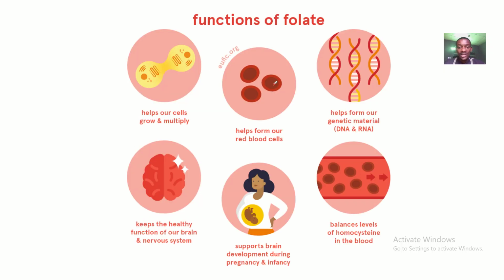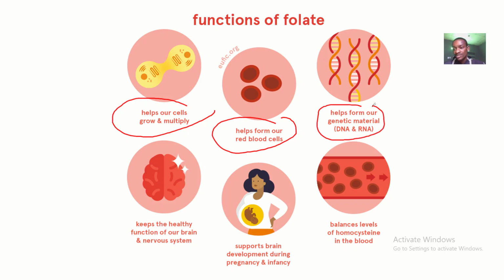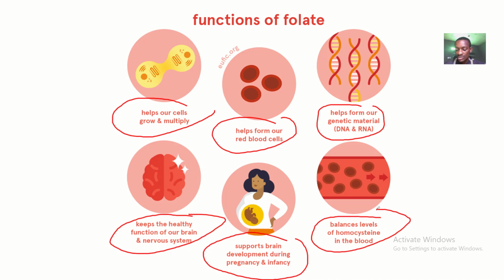Moving on, these are the functions of folate. It helps our cells to grow and multiply. It helps to form the red blood cells. That's why when you have folic acid deficiency, you have megaloblastic anemia. It also helps to form our genetic material, the DNA and RNA synthesis. It keeps the healthy functions of your brain and nervous system. It supports brain development during pregnancy and infancy. It balances levels of homocysteine in the blood.